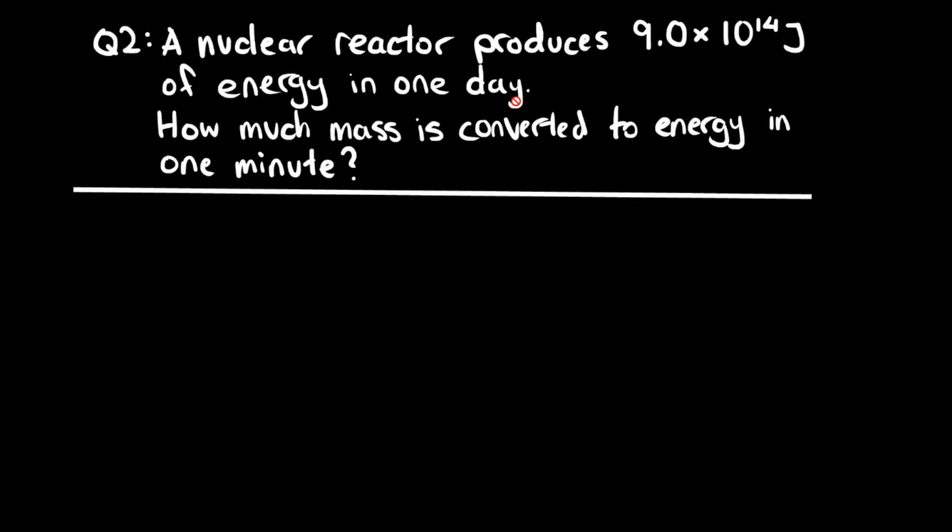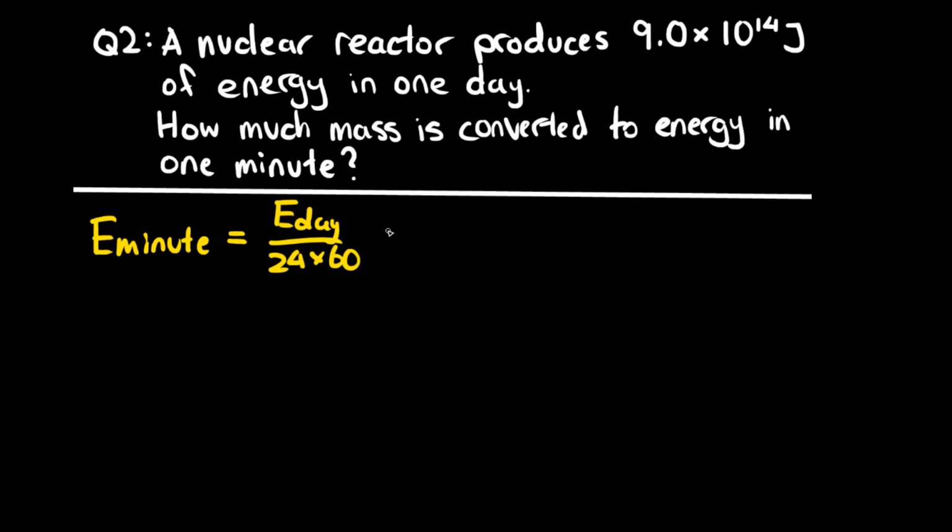Let's move on to the second question. A nuclear reactor produces 9 times 10 to the 14th joules of energy in 1 day. How much mass is converted to energy in 1 minute? So let's start off by finding the amount of energy that we can make in 1 minute. So we do this by having the energy per minute equal the energy you make in a day over 24 times 60, because there's 24 hours in a day and 60 minutes in an hour.